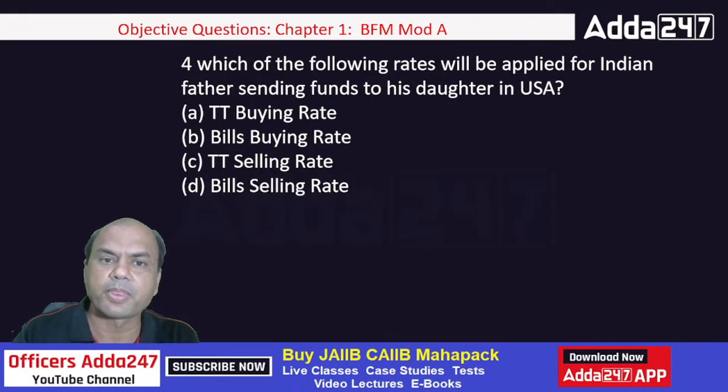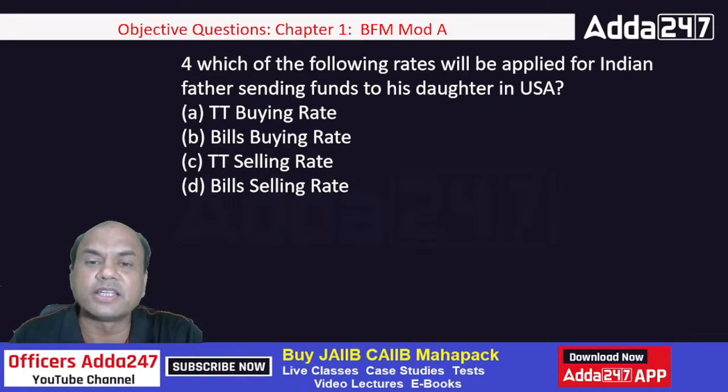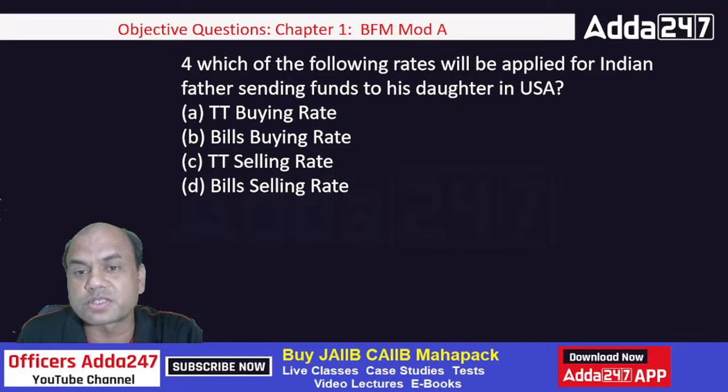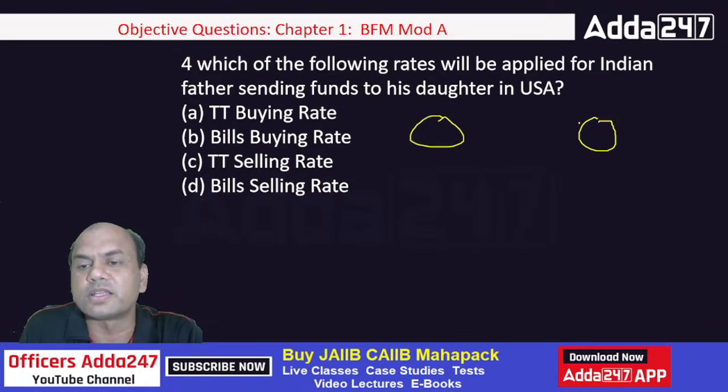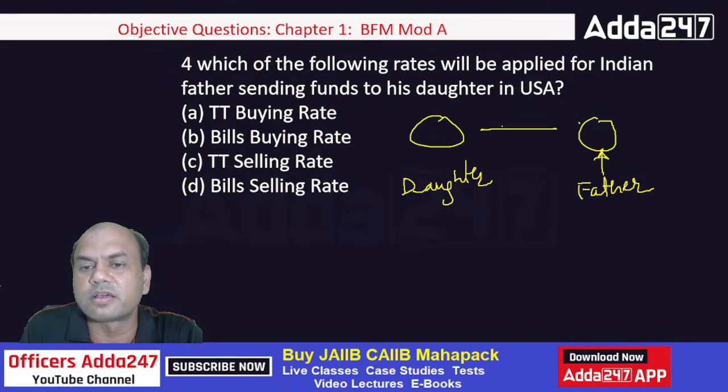Okay. Which of the following rates will be applied for an Indian father sending funds to his daughter in USA? Look at the question. What is the question? This is India. This is USA. Father is over here in India. Daughter is over here in USA. Now father is sending funds to the daughter. See, father will send funds over here, then here, and then they'll go to the daughter, right?